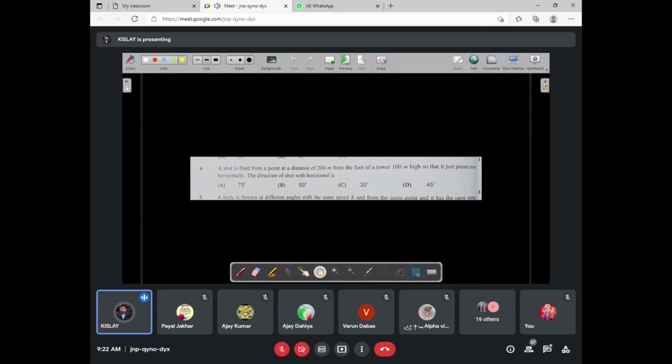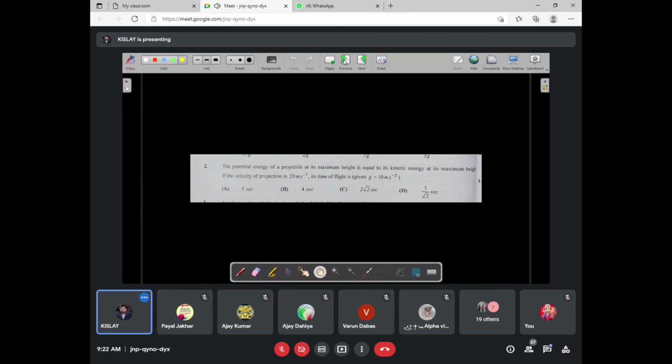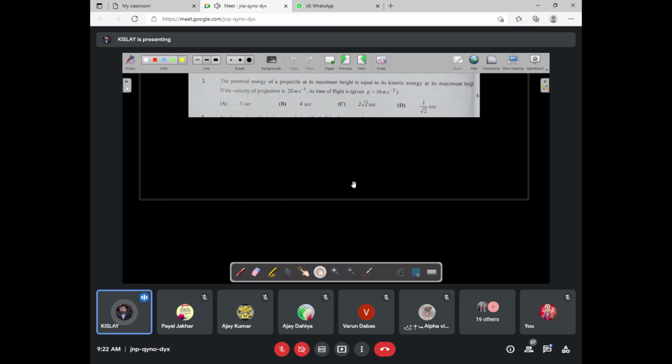See the next question. This is the next question. I'm just taking the second question serially. See, this is also a very interesting one. Potential energy of a projectile at its maximum height is equal to the kinetic energy at its maximum height.